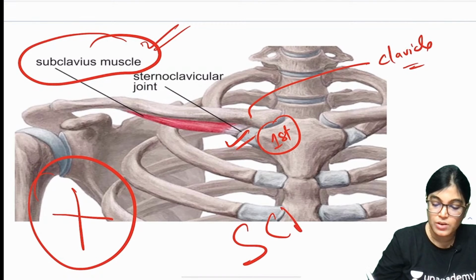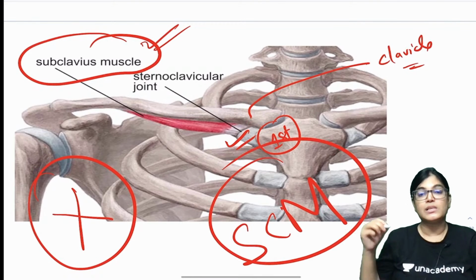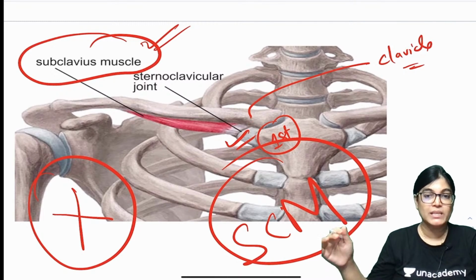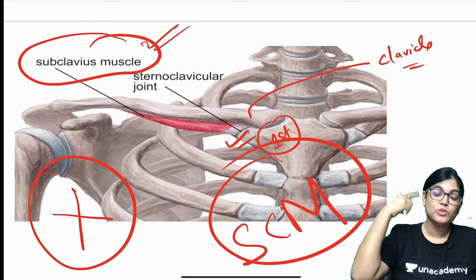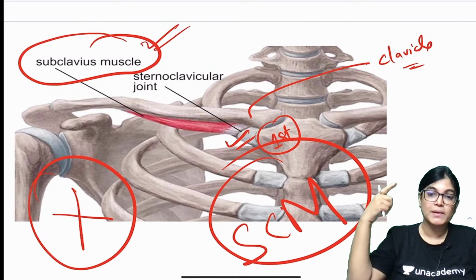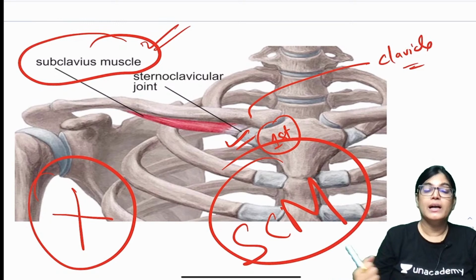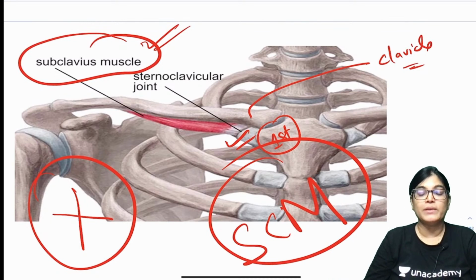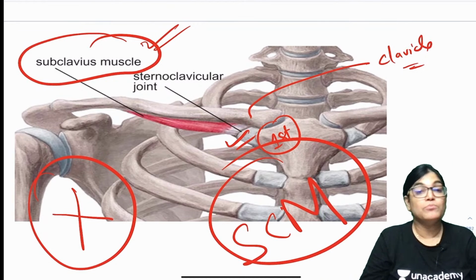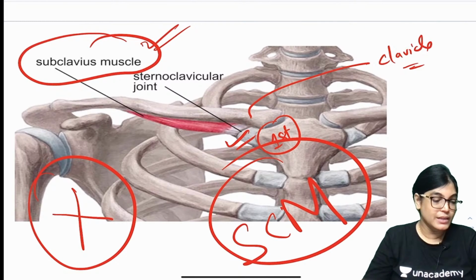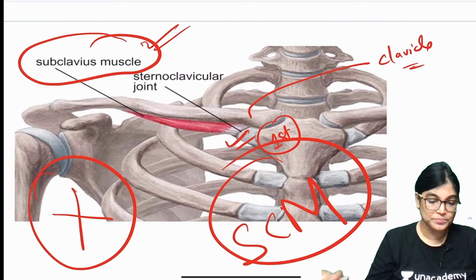Best answer is sternocleidomastoid muscle, because the sternal head is directly attached on the medial aspect and it is inserting into the upper aspect. It is going towards the mastoid process. So the pull of sternocleidomastoid muscle will pull it in upward direction. So, that is the correct answer, and most of you have given the right answer. So, yes, we are done with this.